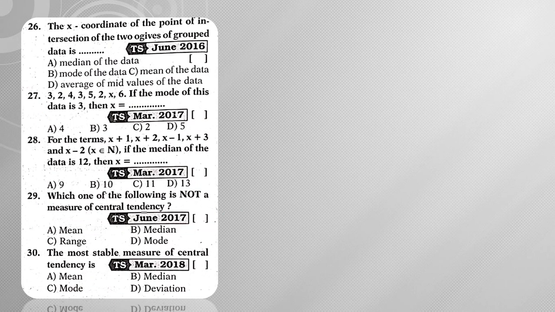Next, moving on to question number 26. The x coordinate of the point of intersection of two ogive curves in grouped data represents the median. So ogive curves are used to find the median of the given data, right?